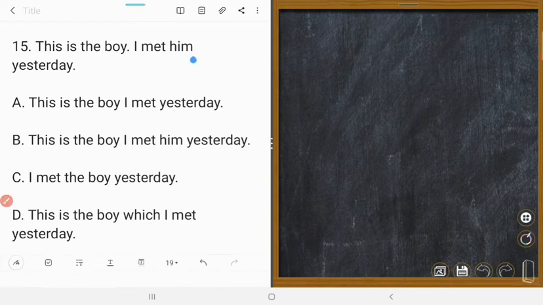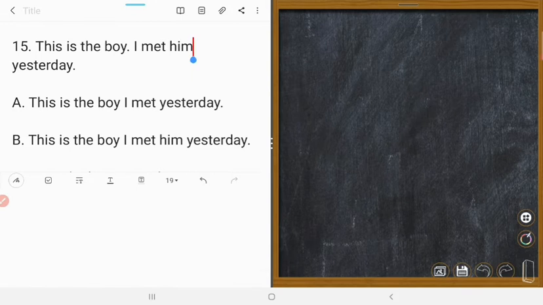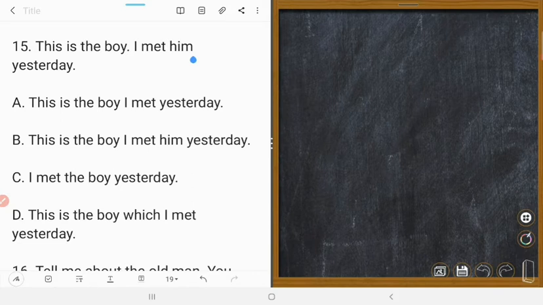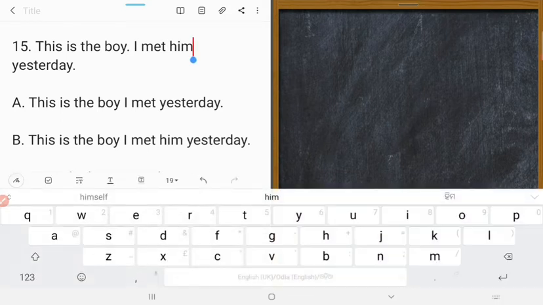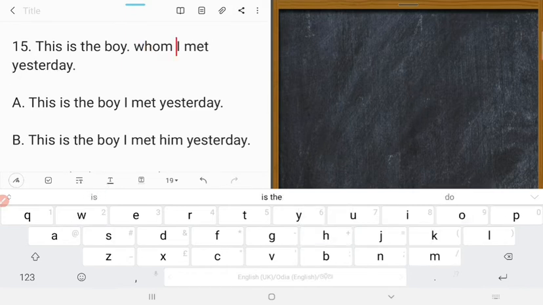Him. Instead of him, we shall write here whom. So, it will become a whom clause.